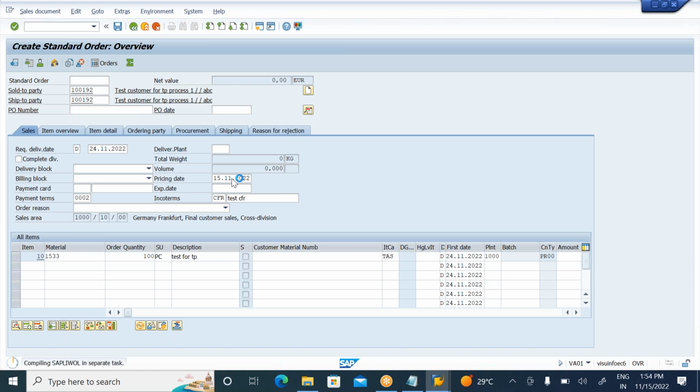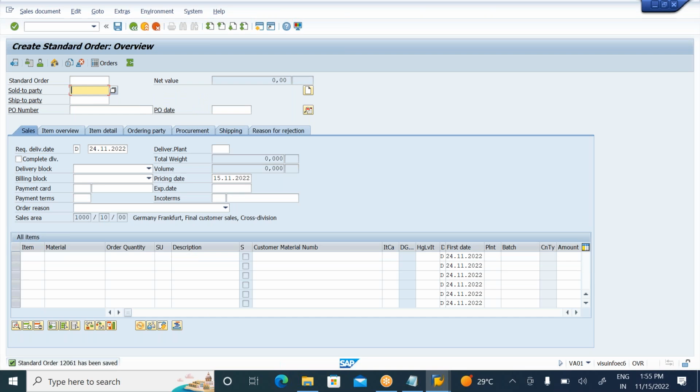So after creating the sales order, now the sales order is created.